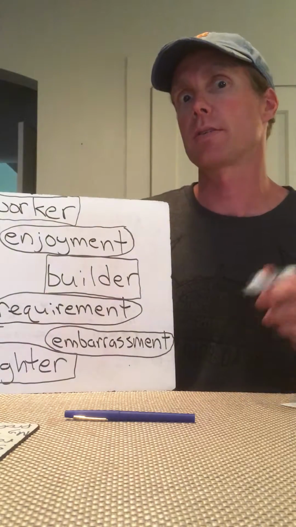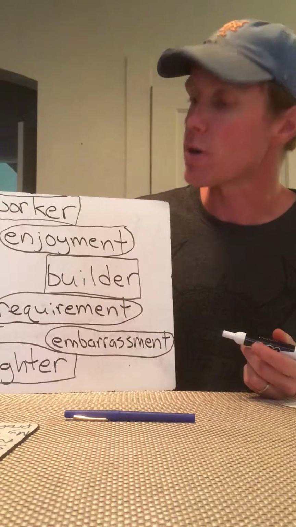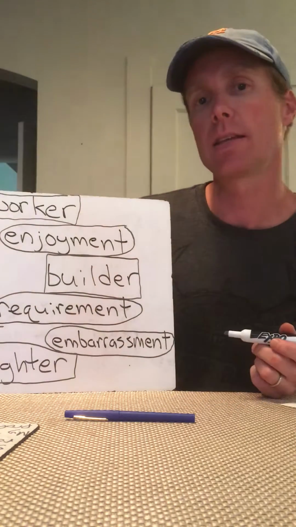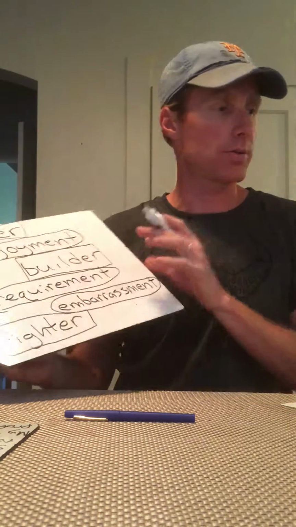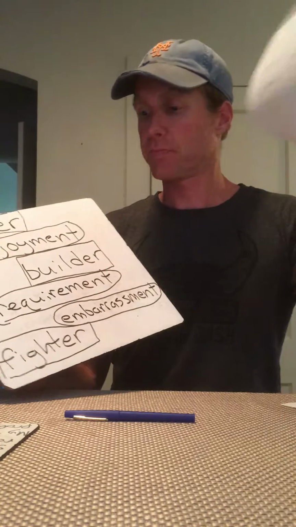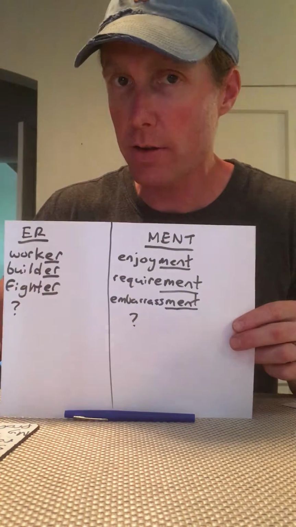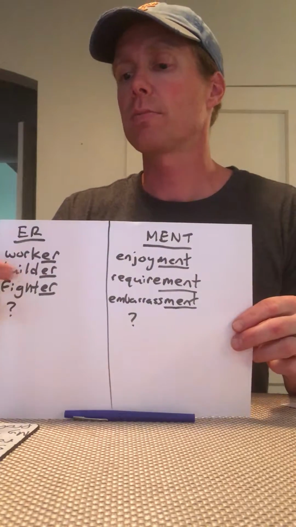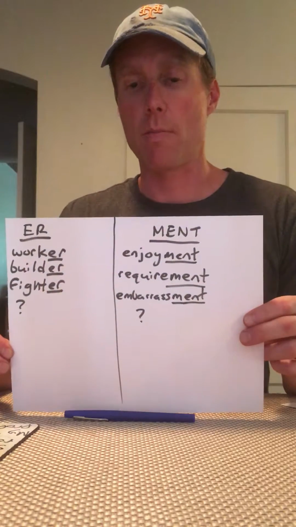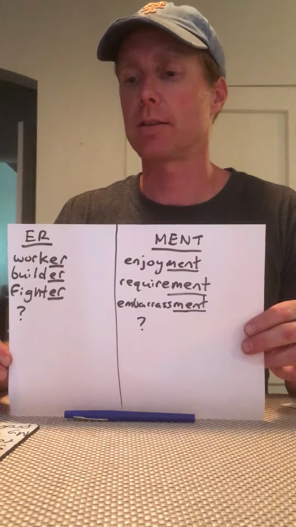Okay, so now that you guys have been amazing detectives, what I want you to do is take these two different categories of words, your ER and your MENT words, and in your spelling notebook there, I want you to write two categories. So it's going to look like this. You're going to have your ER category, your three examples of that, and your MENT category with your three examples of that. Also, be sure that you underline the part that you found that was in common when you were a word detective. The ER for the one category and the MENT. I'll give you guys a couple seconds to do that, okay?